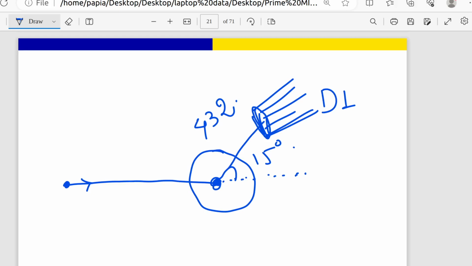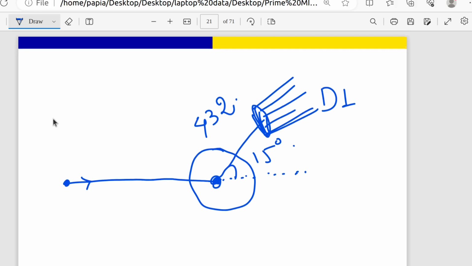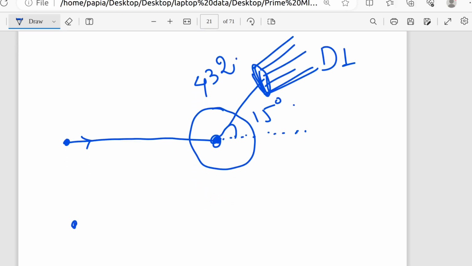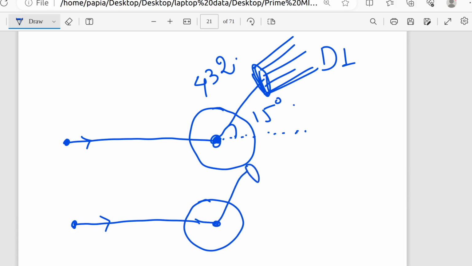Okay, and this is the 15 degree angle, but they are asking what will happen if I place the detector D2, which is at a 30 degree angle from the beam axis, and how many particles will be detected in that detector.